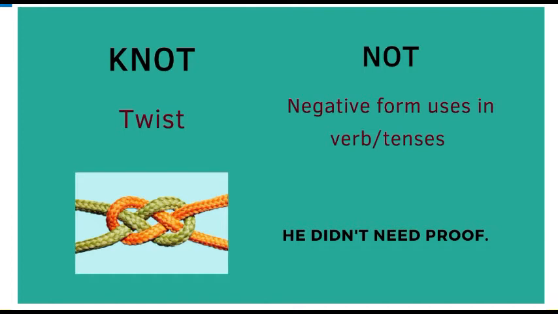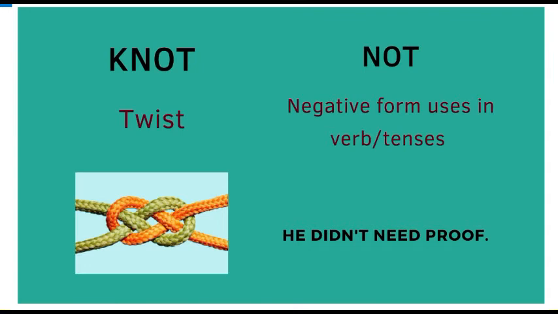If your mother asks you, have you completed your homework, you might answer, no, I do not. So you are replying to your mother with a little negative, a little disagreement. So it is basically a negative form used with verbs and tenses.